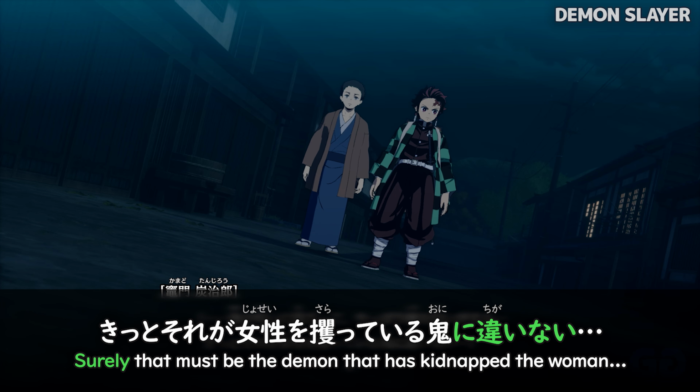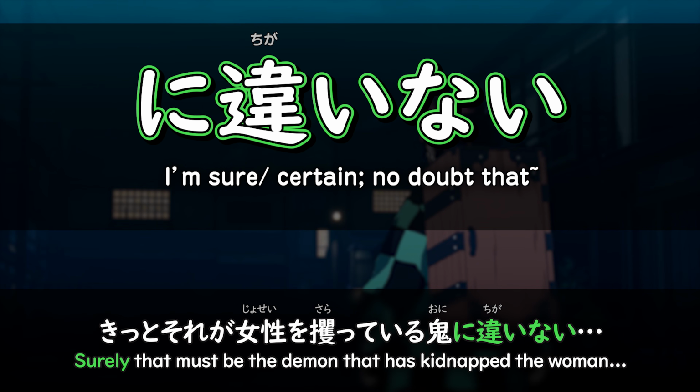きっとそれが女性をさらっている鬼に違いない。 Surely that must be the demon that kidnapped this woman. So there's no mistaking that it is a demon. Oni ni chigai nai. And what kind of demon? Everything that comes before. The demon that kidnapped the woman.